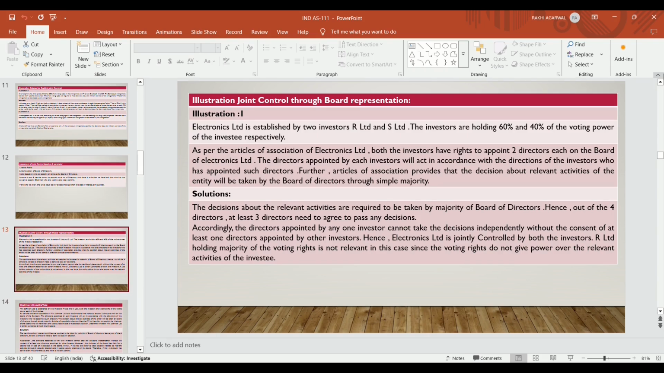So it is implied joint control. Accordingly, directors appointed by one investor cannot take decisions independently without the consent of at least 1 director appointed by the other investor. Hence, Electronic Limited is jointly controlled by both the investors. R Limited holding the majority of voting rights is not relevant in this case, since the voting rights do not give power over the relevant activities of the investee.